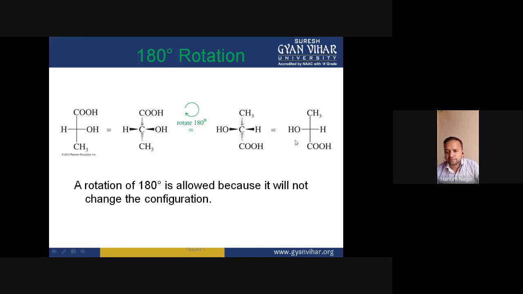But the hydrogen is on the horizontal line, so the configuration would be reversed, and the actual configuration would be R. Here also, this chiral center has R configuration. So both compounds have the same configuration. There is no effect of this 180-degree rotation on the configuration of the molecule. So the rotation of 180 degrees is allowed because it will not change the configuration of the molecule.